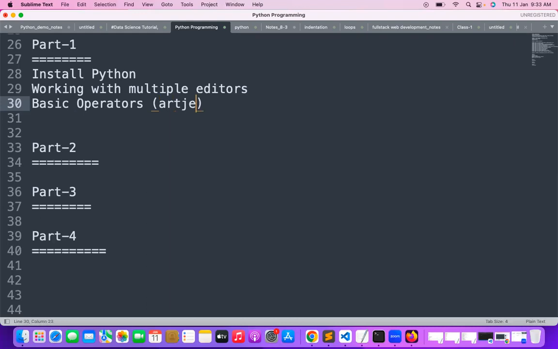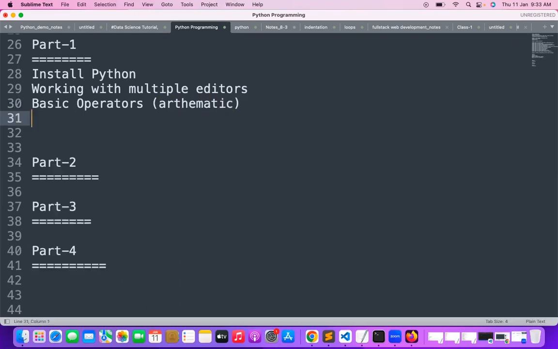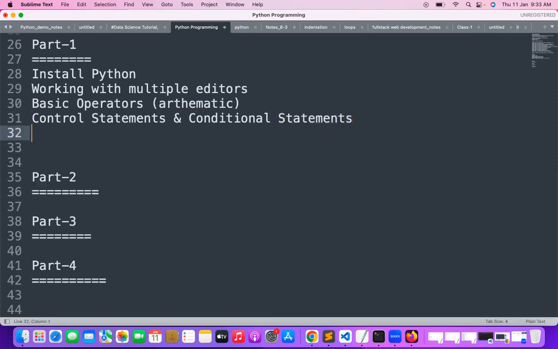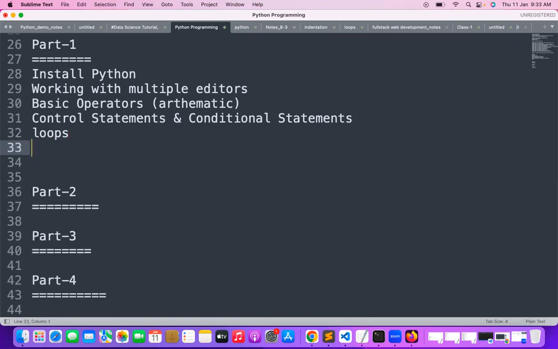Here I can work with arithmetic operators. And after that, we will work with conditional statements and control statements. And after that, we will work on loops. Loops are iterators; later, we will discuss them.